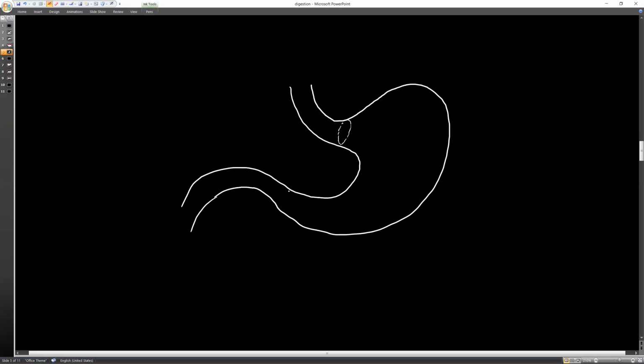Here are the sphincters, which just enclose this one. If the food reaches the stomach, it will not go back. Okay. And here is the mucus.